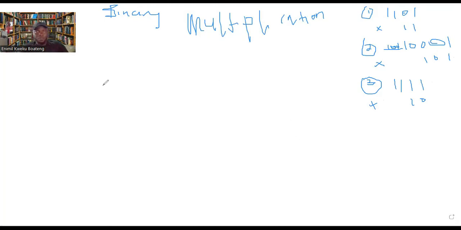All right, so let's look at the first one. 1 1 0 1 times 1 1. Now this is binary multiplication. Now binary multiplication, you're just multiplying. So you take this first number, then you multiply through the whole of this. Then you take this second number, and then you multiply by the whole of this. So this first, and then this second.